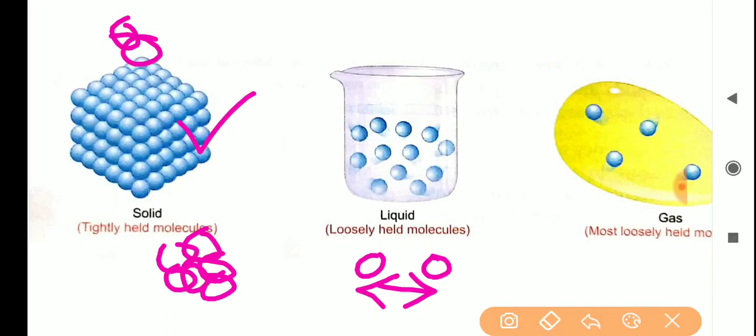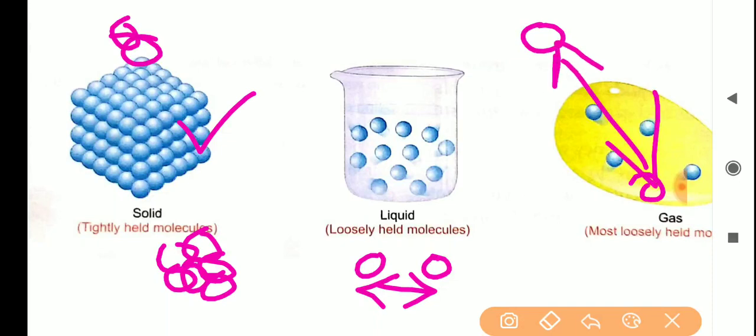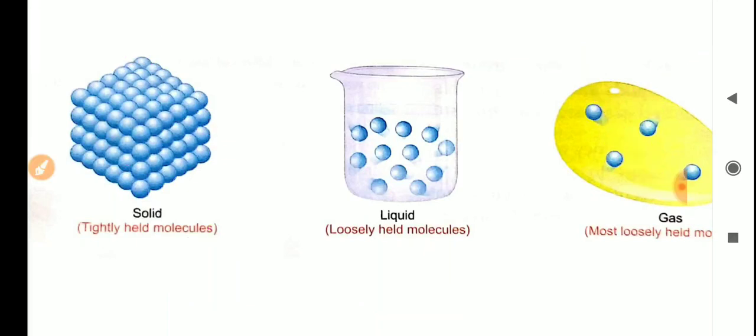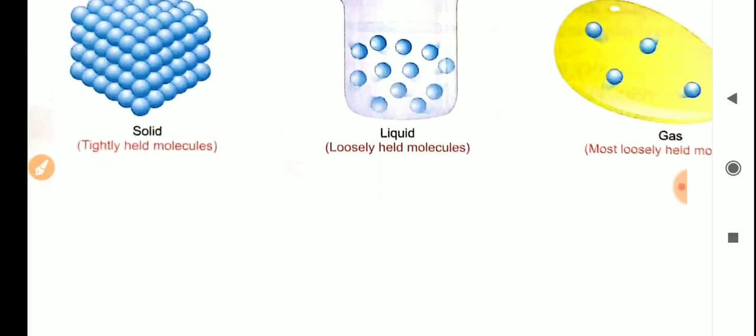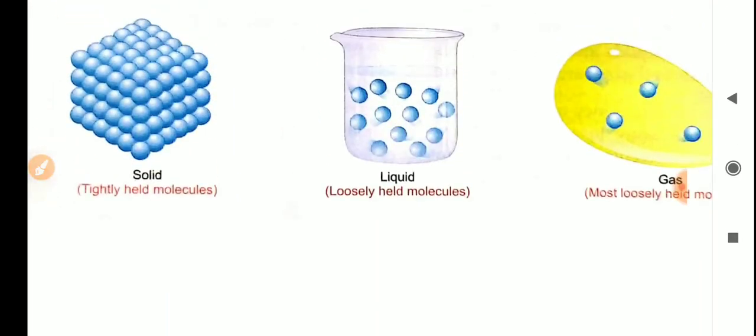Okay. Then what about gas? In the gaseous state, the intermolecular space is more because there is very large distance between one molecule to another molecule. So the intermolecular space is more and the intermolecular force of attraction or cohesion will be very less. Okay. So the intermolecular force of attraction or cohesion is more in solid state and space is more in gaseous state. Okay. So this much we have studied yesterday.